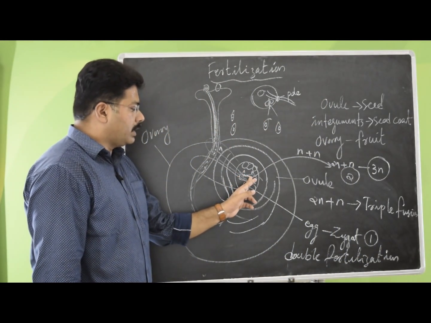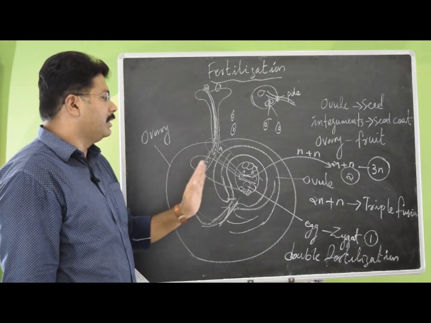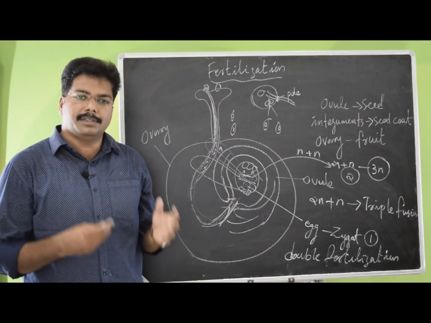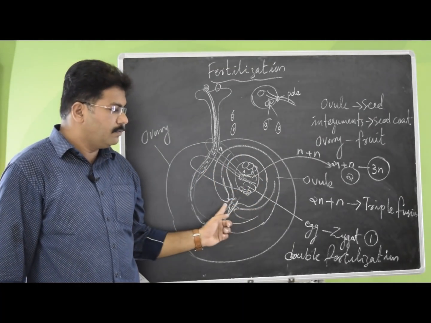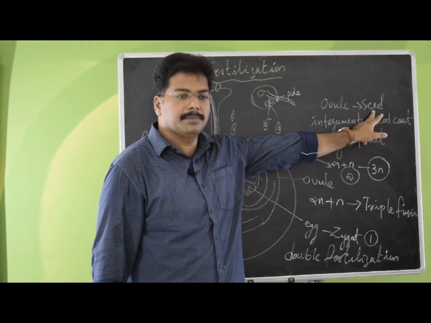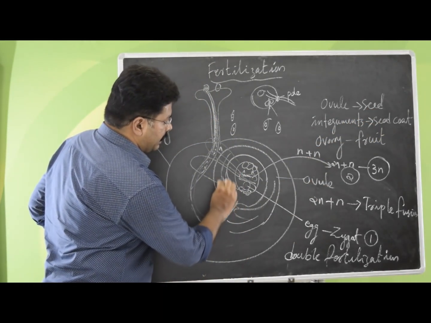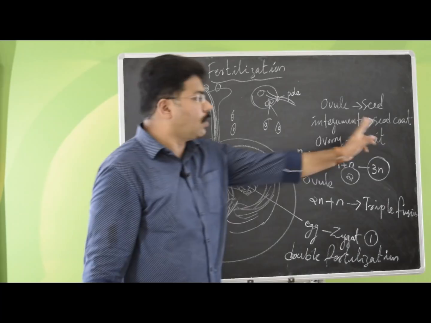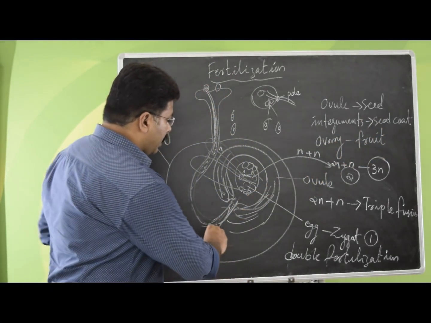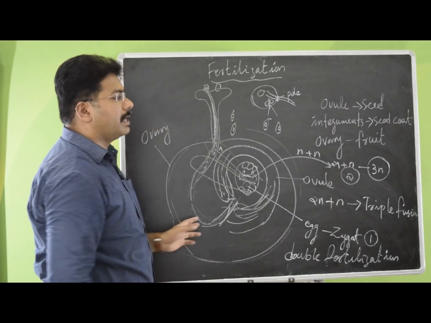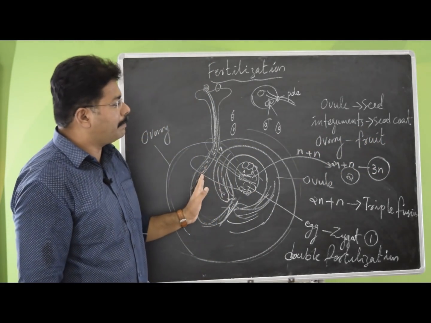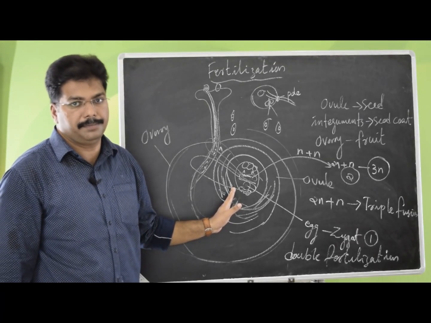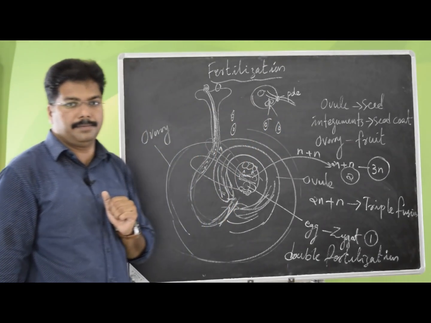This primary endosperm nucleus and this egg, what will happen after this process will finish? After this process will finish, this ovule will develop into a seed. These integuments, we have seen these integuments in the structure of ovule. These two integuments will become the seed coat. And the last one is the entire ovary itself becomes the fruit. This will happen after this fertilization process completes. Post-fertilization changes.